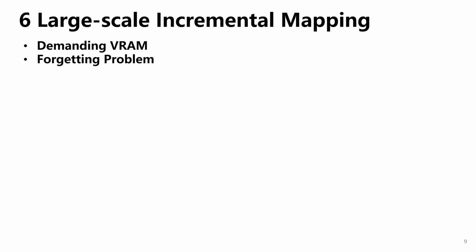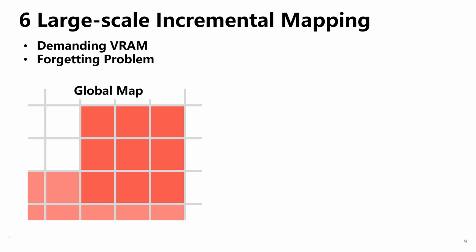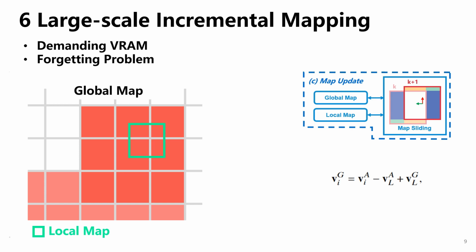Reconstructing a large-scale dense map necessitates demanding video RAM. The most straightforward idea is to divide the large scene into pieces of submaps and train them independently. However, non-overlapped submaps will introduce inconsistency into the map, especially at submap boundaries. To cope with these problems, we also divide the global map into non-overlapped submaps and propose a robot-centric mapping that trains the implicit model only on the local map whose origin slides with the robot's position without destroying or allocating memory. A simple index transformation one-to-one maps the local features to the global features without conflicts.